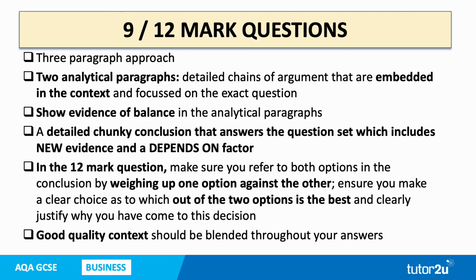In both 9 and 12-mark questions, that third paragraph is a detailed, chunky conclusion that answers the question set, and it includes new evidence. So you're going to bring in something else to support your decision, and it includes a depends on factor. For the 12-mark question, make sure you refer to both options in the conclusion by weighing up one option against the other. You need to mention both options. Ensure you make a clear choice as to which one out of the 2 options is the best, and clearly justify why it is that you've come to that decision.